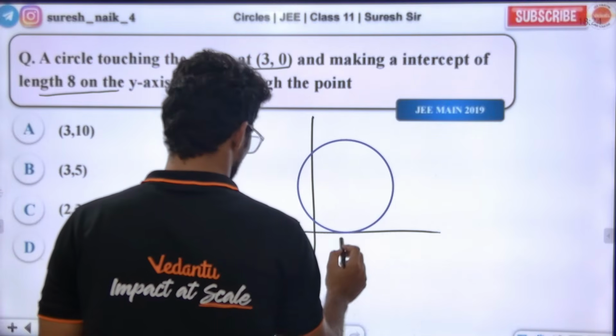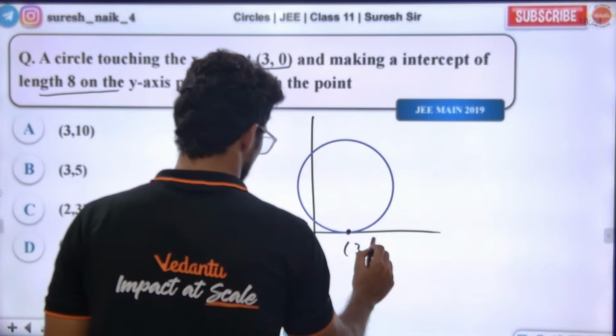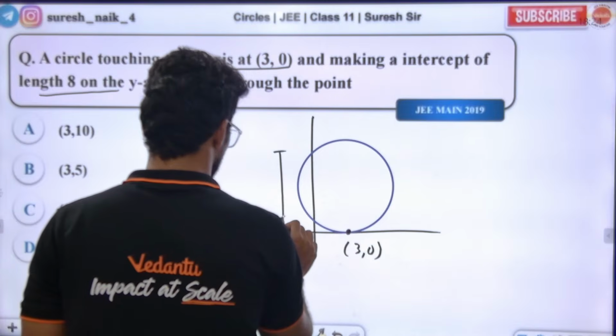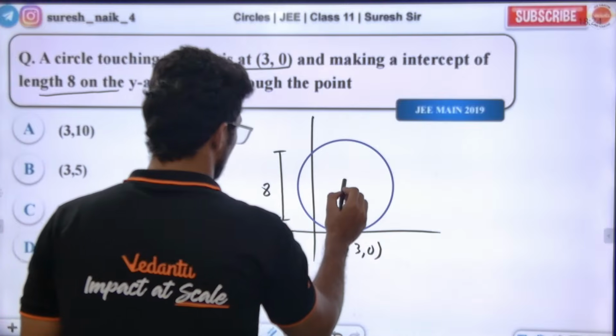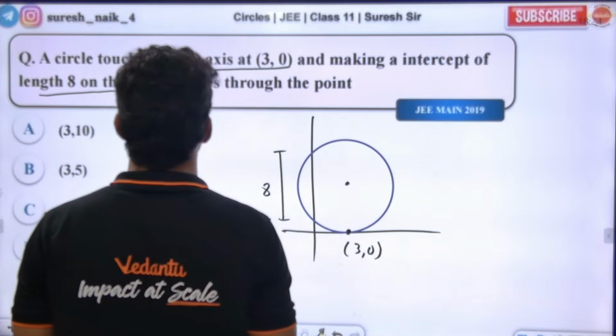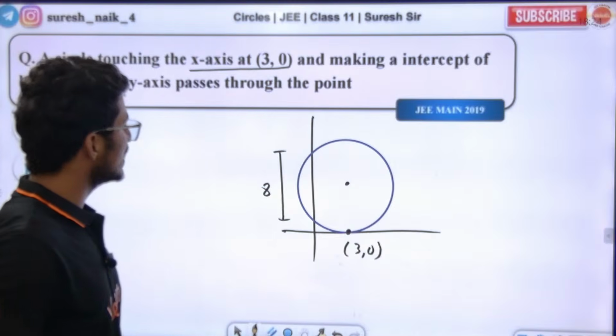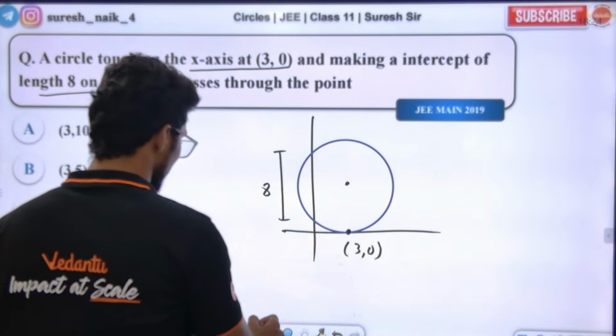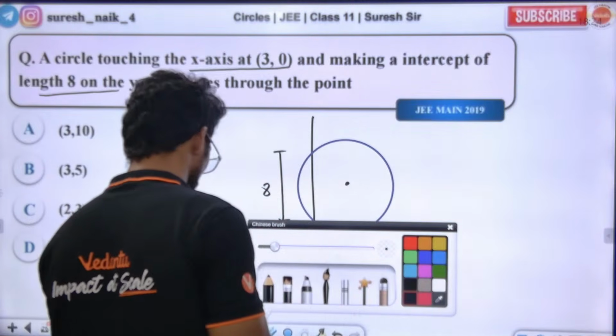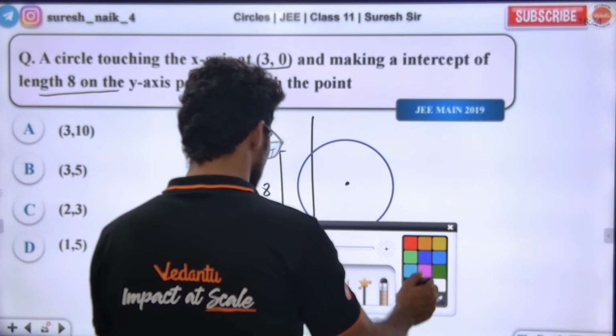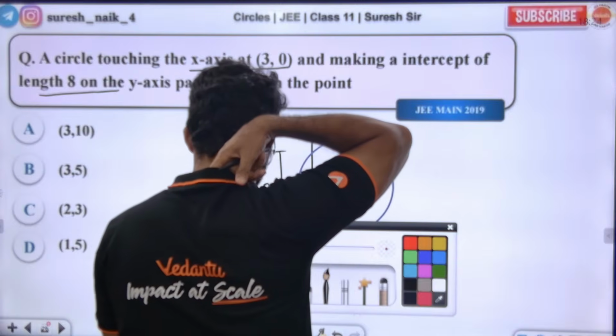Pari, touching at what point? 3, 0. In the total length, what is 8? The center is not known. We need a circle touching at this point. Sir, basically we definitely know the x coordinate of the center,